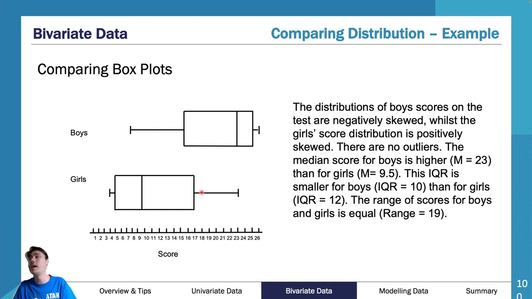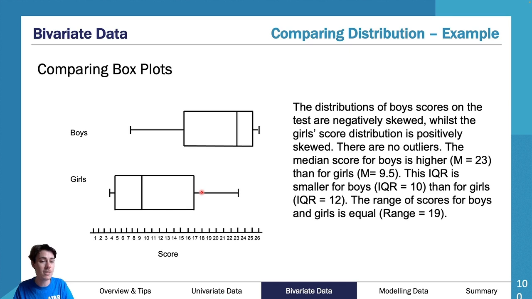So as you can see here, this response doesn't give context, and that's why I don't like this response. I think it needs to give context first. So you need to say first, parallel box plots are utilized to display test scores between boys and girls in a class. Full stop. Then we go on to our first. The distribution of boys' test scores on the test are negatively skewed, whilst the girls' scores is positively skewed.